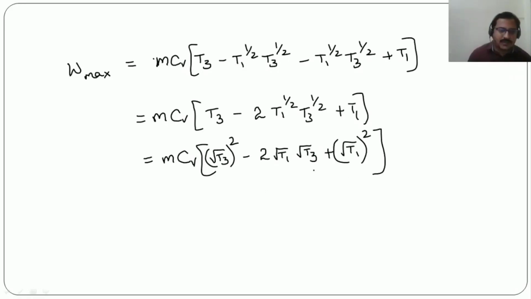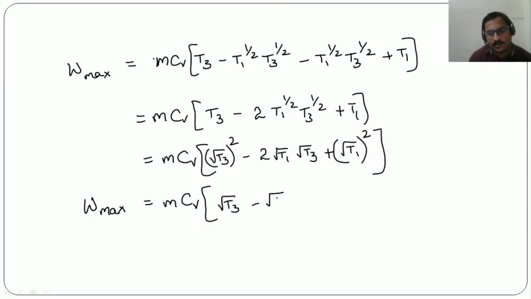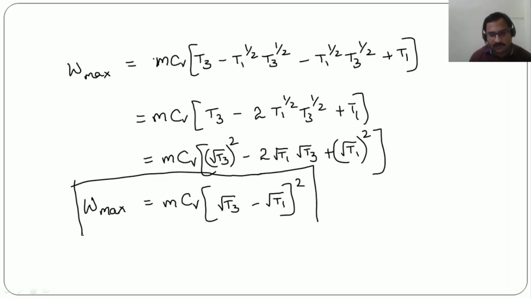So this one is in the form of a square minus 2ab plus b square. So from this we can write W max is equal to mCV into under root T3 minus under root T1 whole square. So this is the formula for maximum work done in case of Otto cycle.